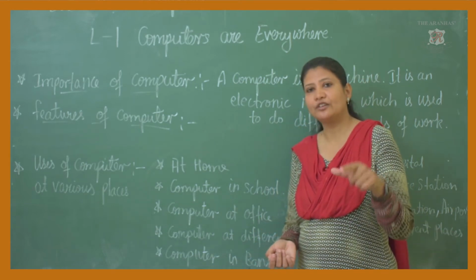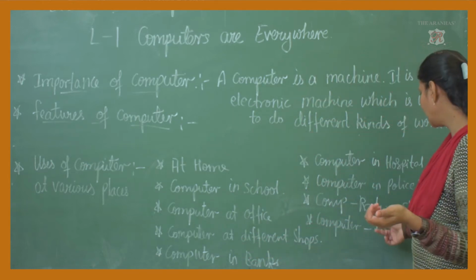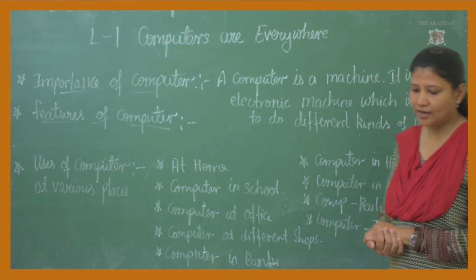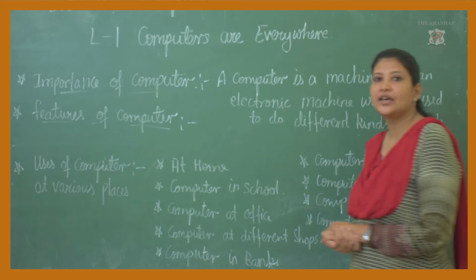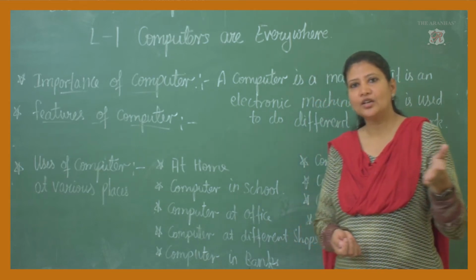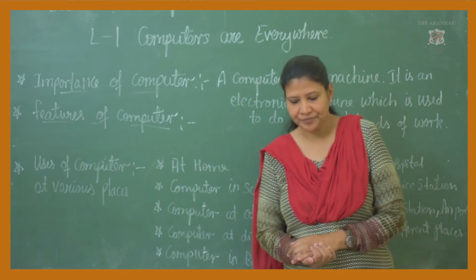Is there a ticket for Saturday, Sunday? So we are checking the ticket records in the computer. And what else? We keep the records of departure and arrival of trains and aeroplanes. At what time the aeroplane is going, at what time it is arriving, all those records are kept in the computer.